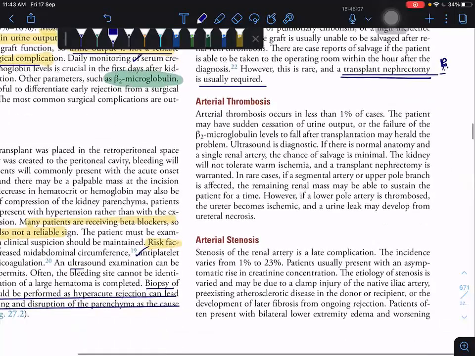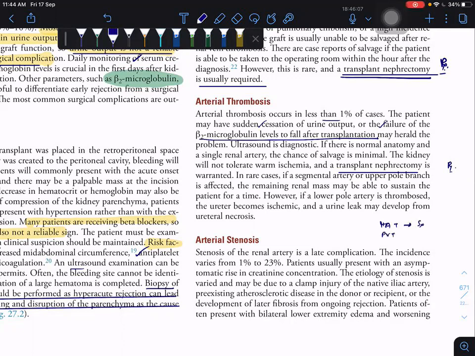Arterial thrombosis is less than 1%. The patient mainly presents with cessation of urine output, or failure of the beta-2 microglobulin level to fall after transplantation. Here also the treatment is transplant nephrectomy. In liver transplantation, for hepatic artery thrombosis only we do surgery; portal vein thrombosis we do not. Here, both vein and artery thrombosis need surgery.